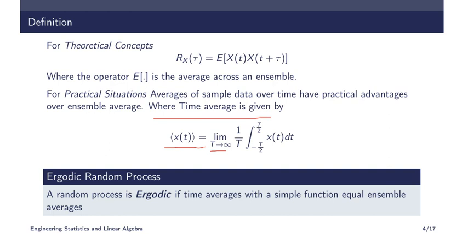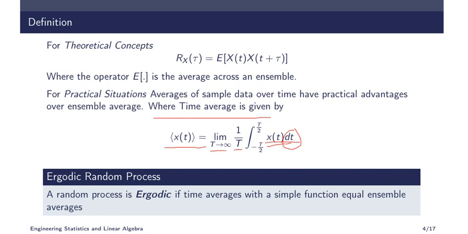So what are we doing? We are integrating x of t over time, dt is the variable, right? So we are integrating x of t over time, meaning we are adding all the values of x of t and dividing it by the total time. So actually we are finding the average itself. In order to make this average more accurate, we have to make T tend to infinity. So this equation is easy. Average over time means add the values for all the t and divide by the total time.